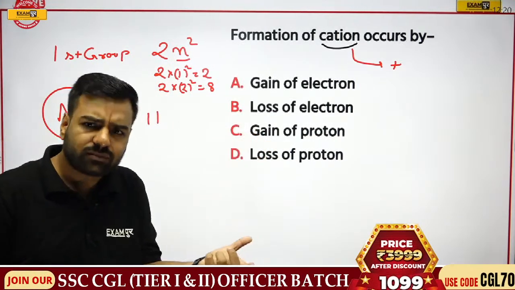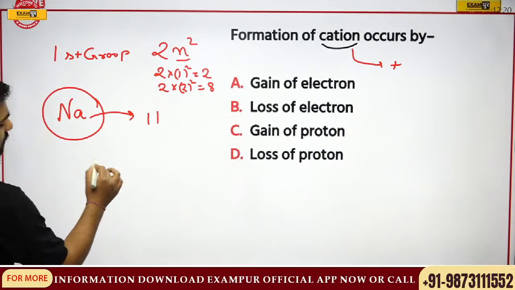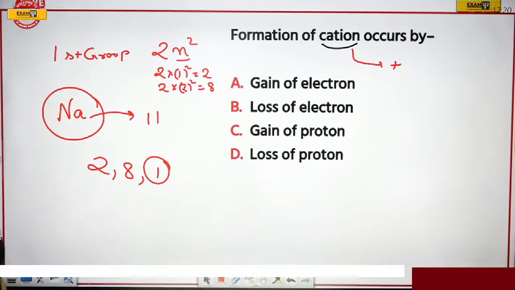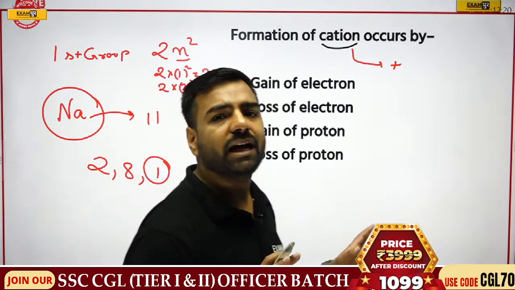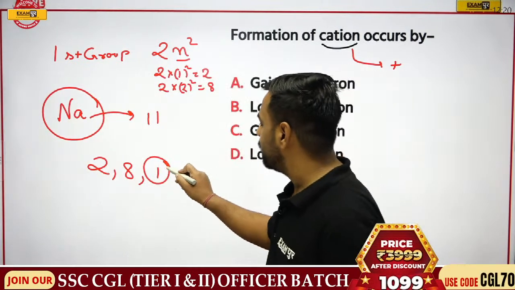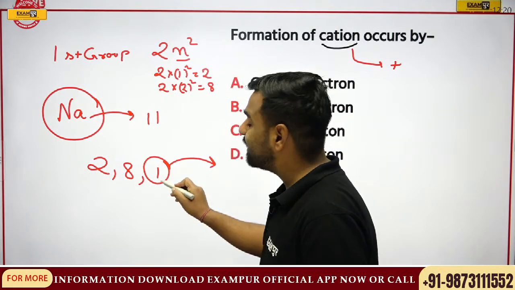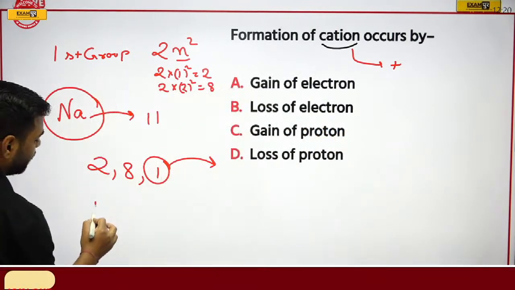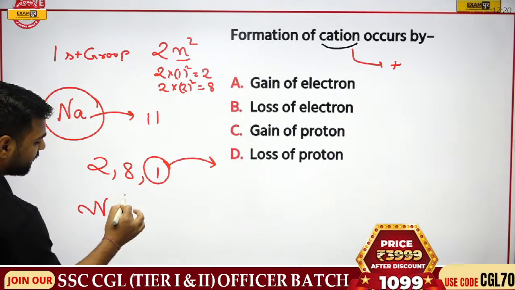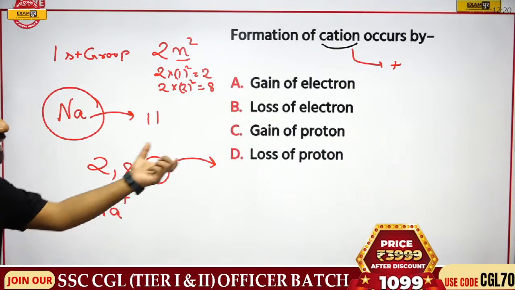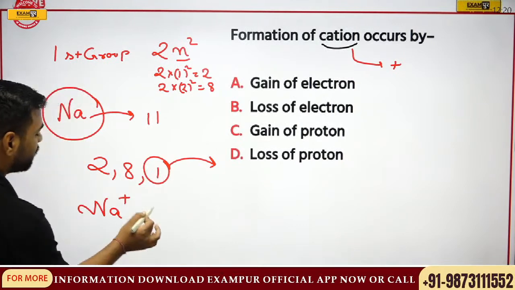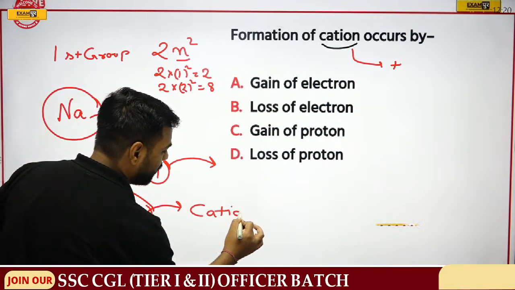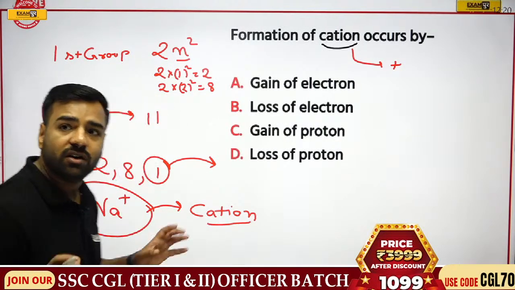How it is actually made. So if I write it here, it will be 2, 8, 1. So we know there's an excess of 1 electron in the outermost shell. To complete the outermost shell, what will it do? It will donate the electron. How many electrons is it donating? Just 1. Since it is donating 1 electron, I can now represent sodium as Na plus, that is, 1 electron is donated. Now this is a cation. Got my point? It is actually a cation.